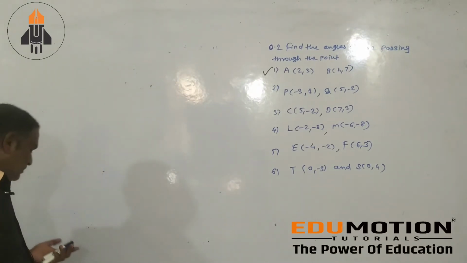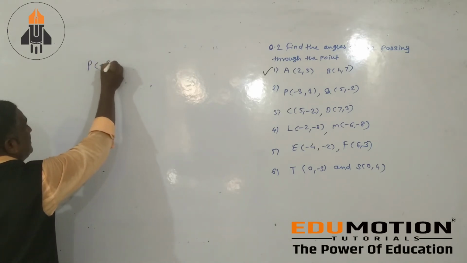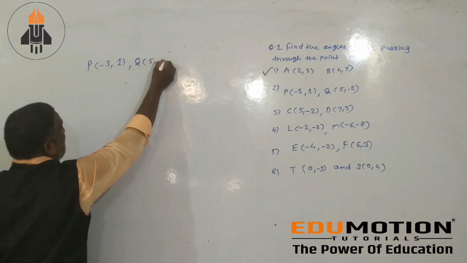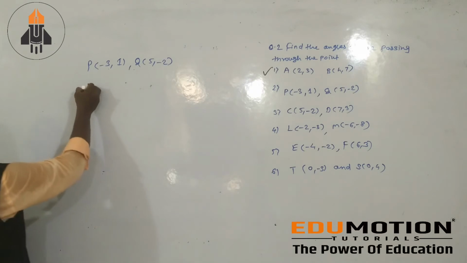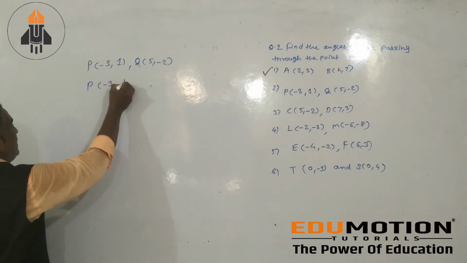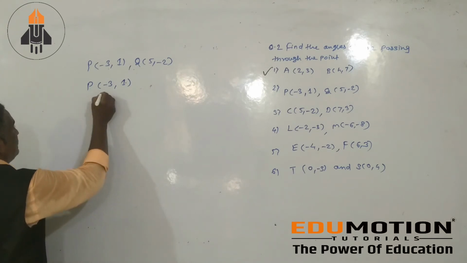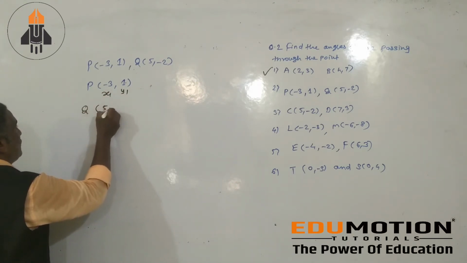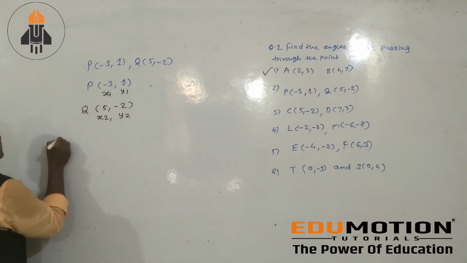Next is that P have coordinate minus 3 comma 1 and Q have coordinate 5 comma minus 2. Same procedure is here. P के coordinate आपकी क्या है? Minus 3 comma 1. This is your x1 y1 and Q have coordinate 5 comma minus 2. This is your x2 y2.